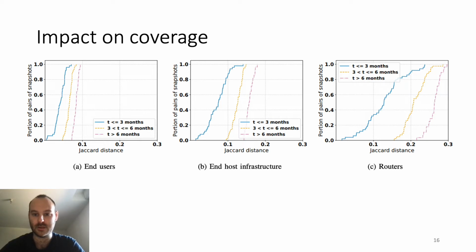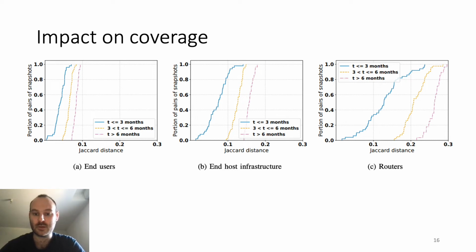Each of the graphs is a CDF that corresponds to a different type of IP addresses: end user, end host infrastructure, and routers. On the x-axis, you can find the Jaccard distance. On the y-axis, you can find the percent of pairs of snapshots during the time period. In each graph, you can find three curves corresponding to three different time periods: pairs of snapshots spaced by less than 3 months, between 3 and 6 months, and more than 6 months.